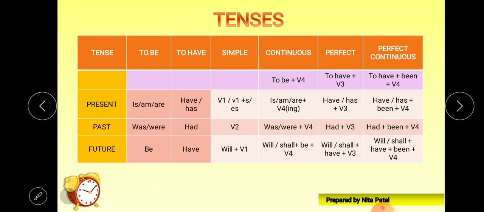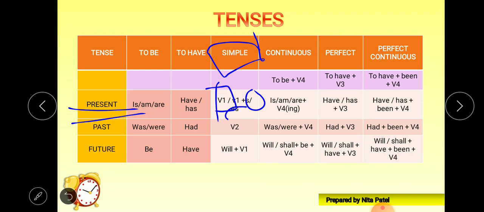Now let's see the simple tenses. Okay, let's see the simple present tense. In simple present tense we require the V1 form. If our subject is third person singular, that is he, she or it, we'll put just s or es at the end of the verb. That is why I have mentioned it here.